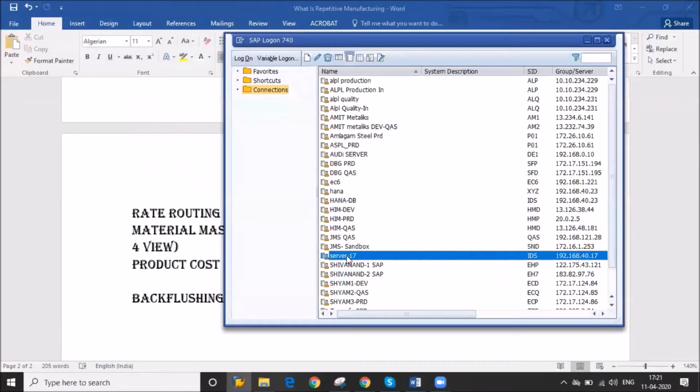So these are the same things I have repeated. I will access our SAP system.